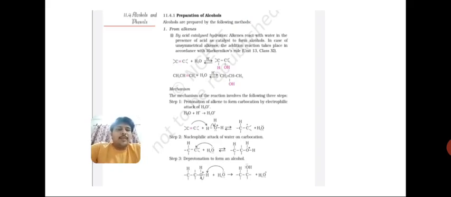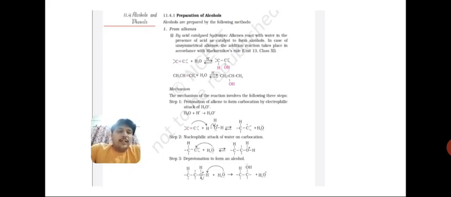Okay students, and here it is propene, so the product is propan-2-ol. Where the attachment is going to occur: the hydroxyl group attaches to the carbon which has fewer hydrogens. Clear? So the first point, students, is that this method is used to complete the conversion, like converting ethene to ethanol or propene to propan-2-ol.